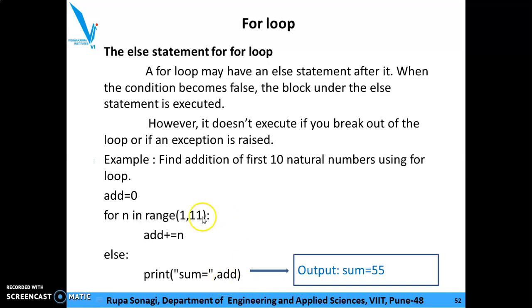So that means first the addition is performed till the last element and it is stored in the add variable, and when the condition becomes false it will go to the else and print the output. So the final output is sum is equal to 55, which is exactly the same as we have seen previously. So here we understood the for loop in Python programming.